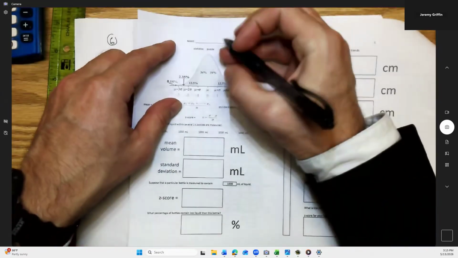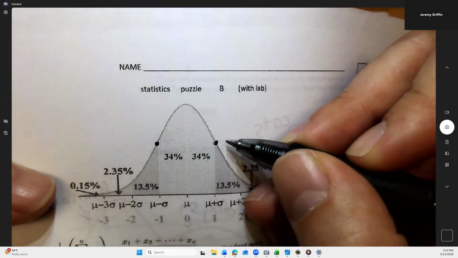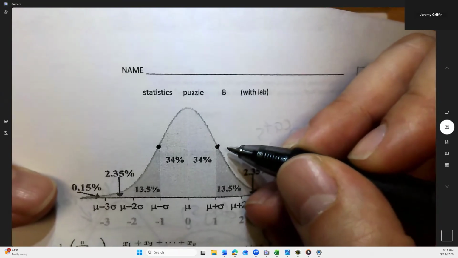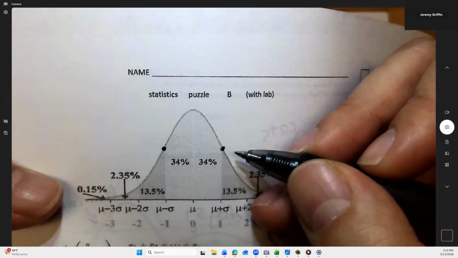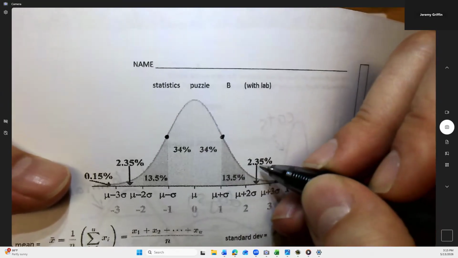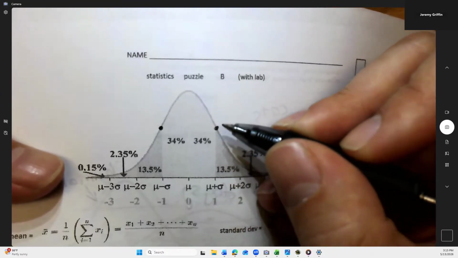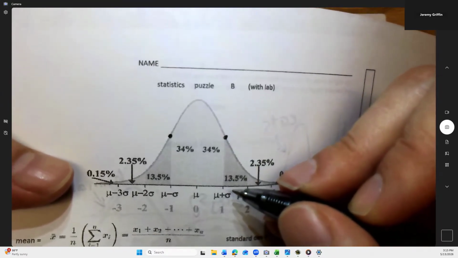Look at this point right here. You guys told me earlier today, but see if you remember. What is the name of this point called? Inflection point. It is. This is an inflection point. See where it switches from concave down in the middle to concave up on the tail? And look at that. That aligns exactly with one standard deviation. Exactly like I told you guys it would. You see that?